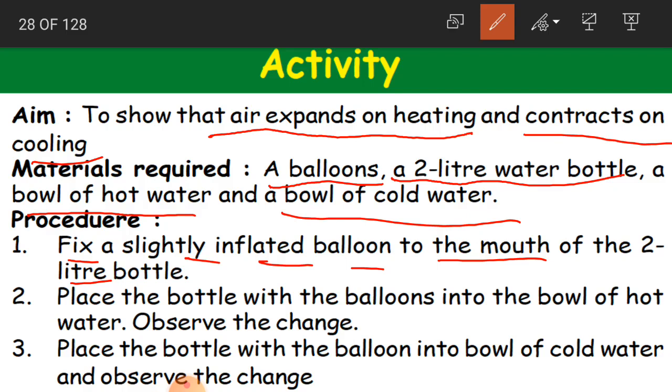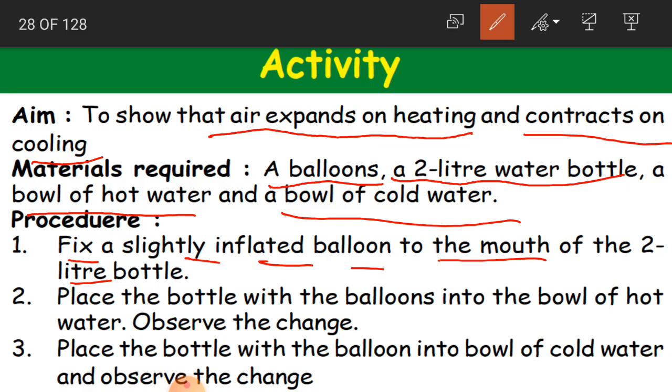So now what you are going to do, you have to fix a slightly inflated balloon, that is filled with air or gas, to the mouth of a 2-liter bottle. So to the mouth of the bottle you have to fix one balloon. The bottle is slightly inflated in the sense that if we keep a bottle open, you will have some air passing into the bottle.